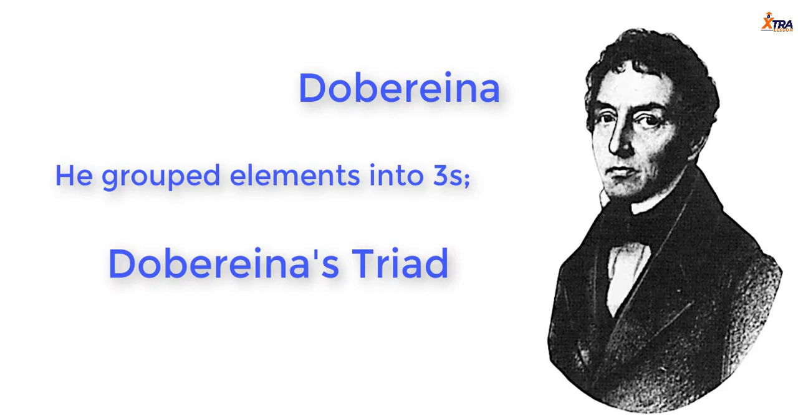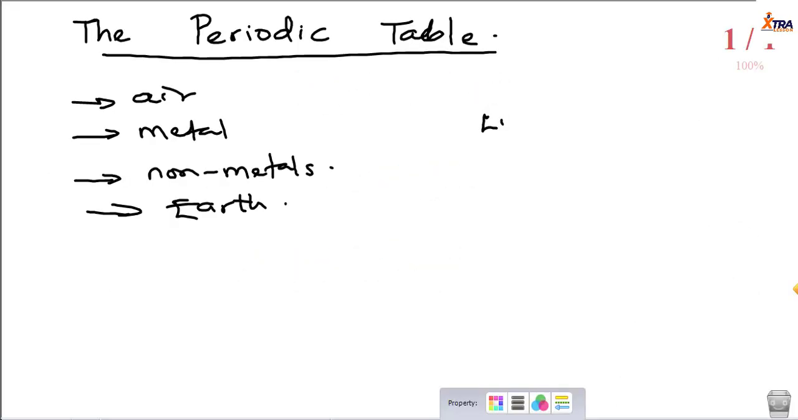So Dobereiner classified elements into three, and every element in a group has similar properties. In the first group, he grouped lithium, sodium, and potassium. The second three, he grouped magnesium, calcium, and strontium. And in the third three, he grouped boron, aluminium, and gallium.